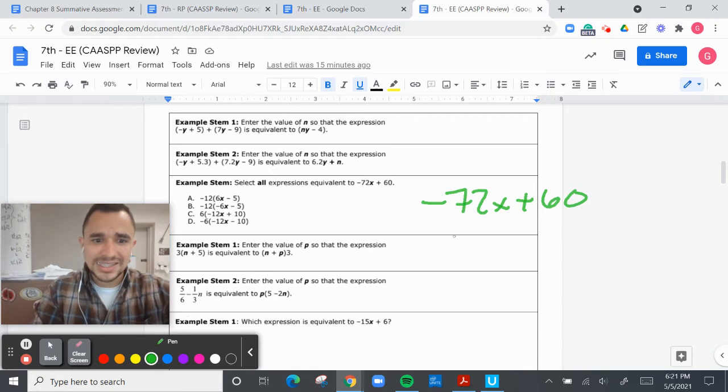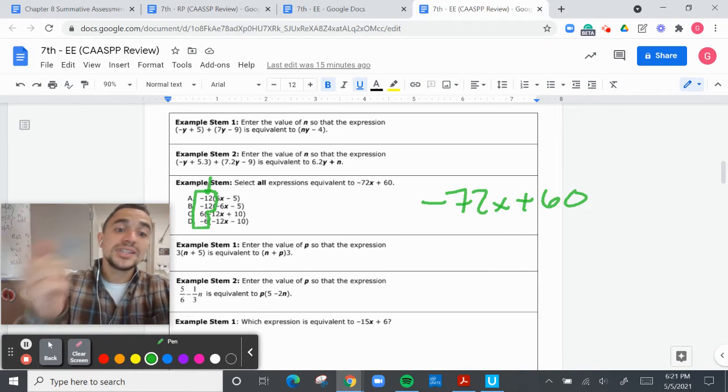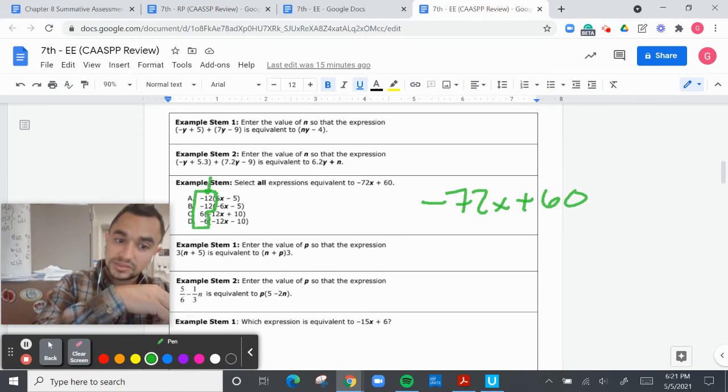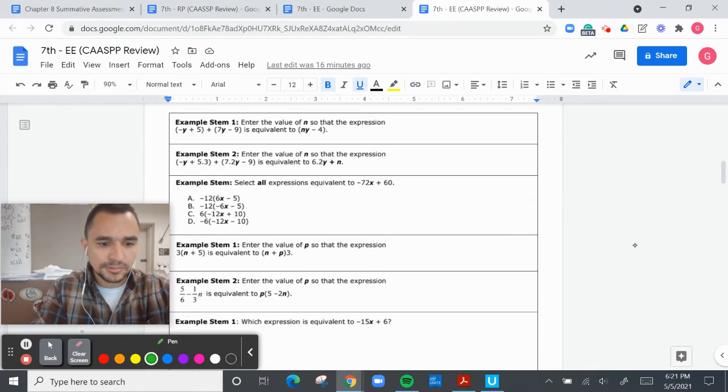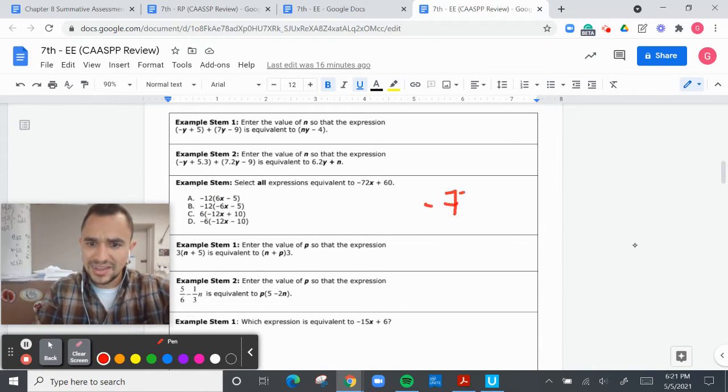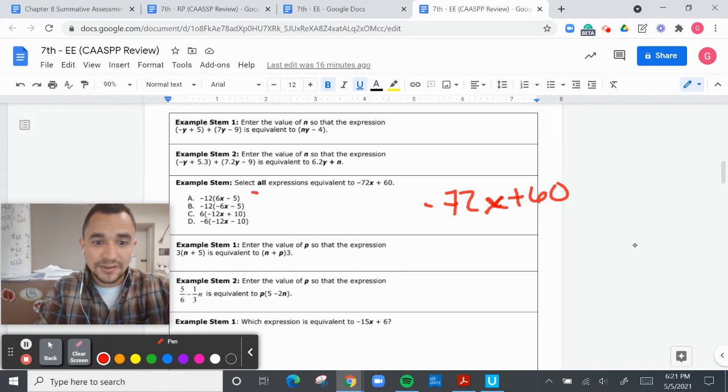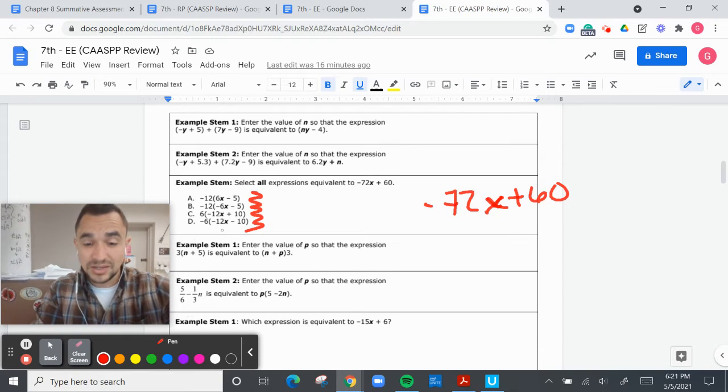When you get something like this and you see all of these numbers in front, that means they did distribution, but they took out instead of distributing in. They distributed out. They took out. So negative 72x plus 60. Sometimes I like these questions because they give you all the answers, so you can just try them all out and see if they're right.